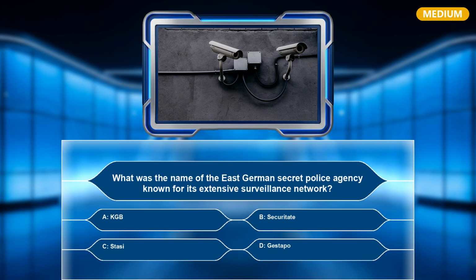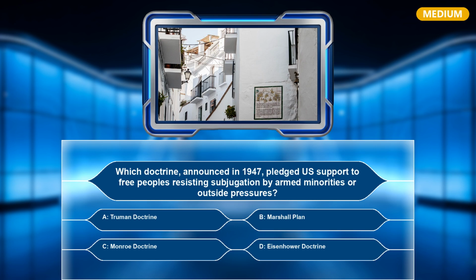A. KGB. B. Securitate. C. Stasi. D. Gestapo. The correct answer is C. Stasi. Which doctrine, announced in 1947, pledged U.S. support to free peoples resisting subjugation by armed minorities or outside pressures?